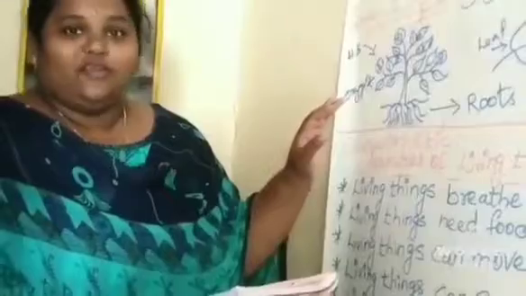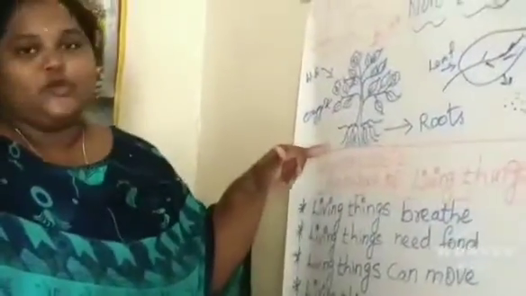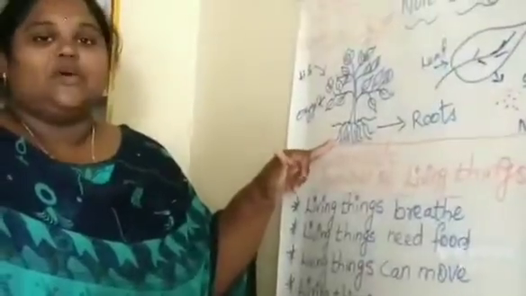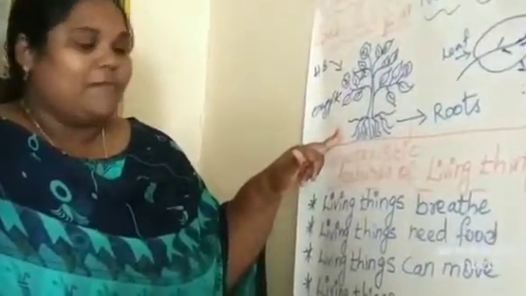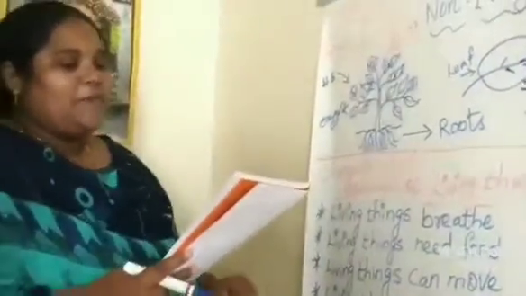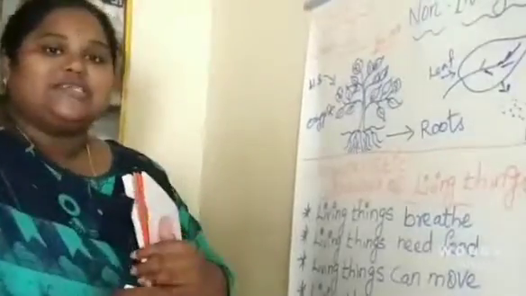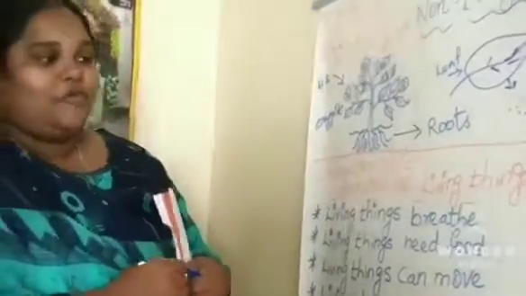Like that, roots of plants absorb minerals and water from the soil. Under the soil, the plants have roots. These roots absorb water and minerals from the soil. Soil means sand. And plants prepare their own food through photosynthesis. By the process of photosynthesis, the plants prepare food.